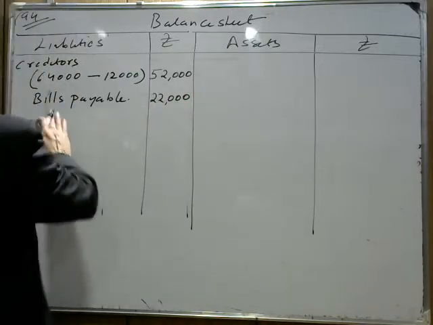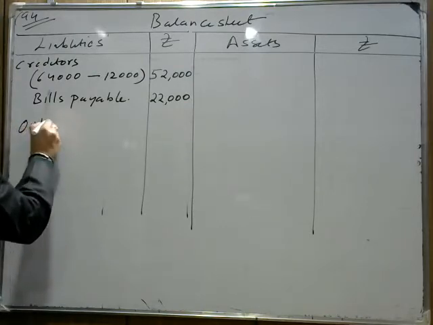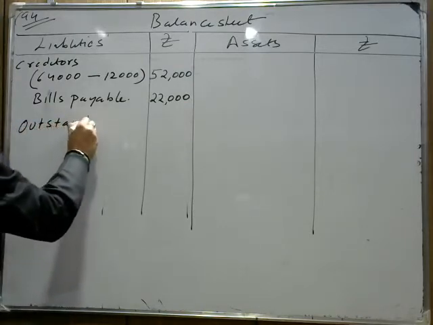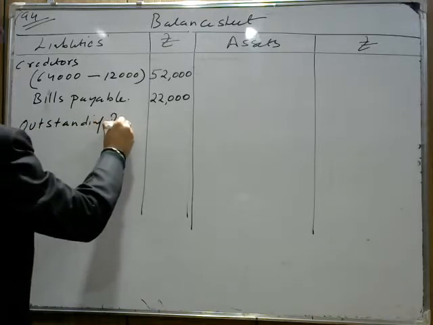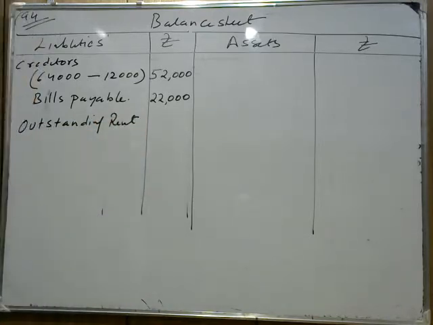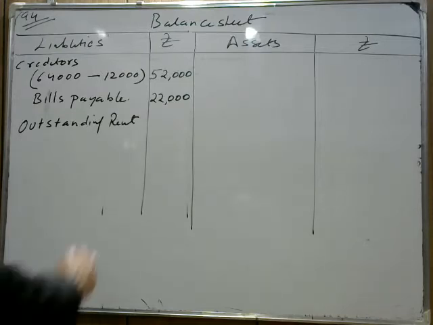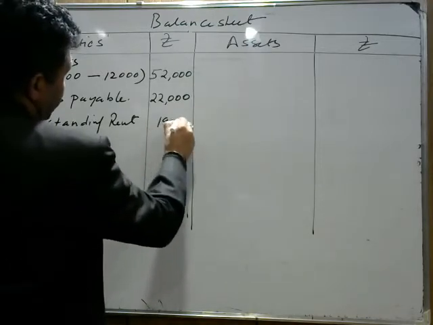Okay, one more liability is here, outstanding rent which you have to pay. So we write outstanding rent. A new liability was created because we forgot to write it. It's mentioned in the adjustment that outstanding rent you have to pay. Outstanding rent is amounted to rupees, adjustment number D, 1,900. We write 1,900 here.